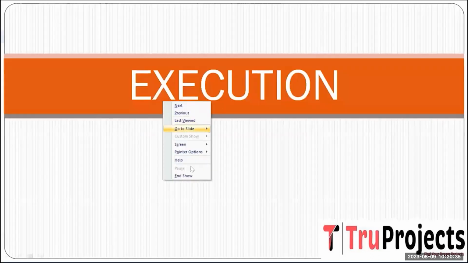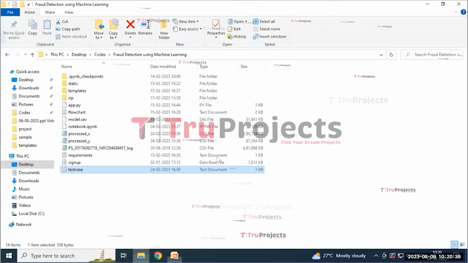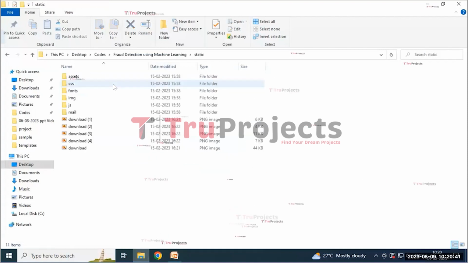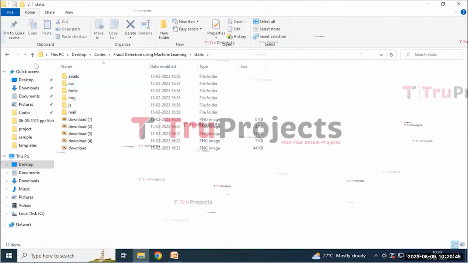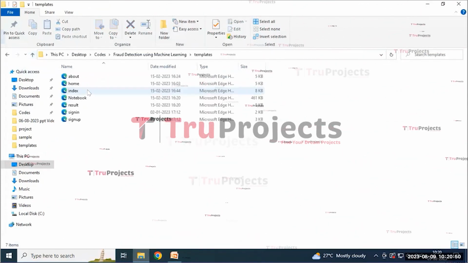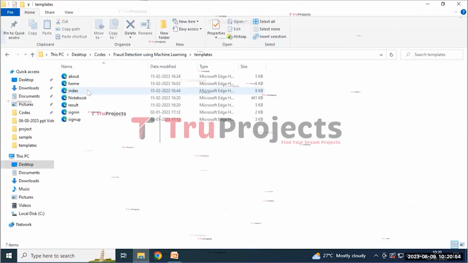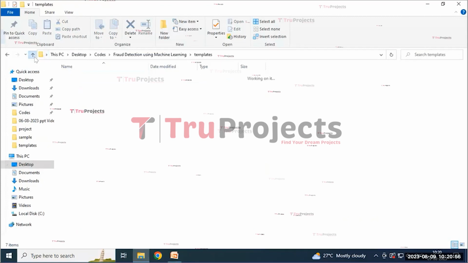To execute the project, first we need to open the code folder. And this is the code folder containing various files within it. The static folder contains folders like CSS, JavaScript, images, fonts within it. And the template folder contains the HTML documents. It typically includes form, index, result, sign-in, sign-up pages within it.